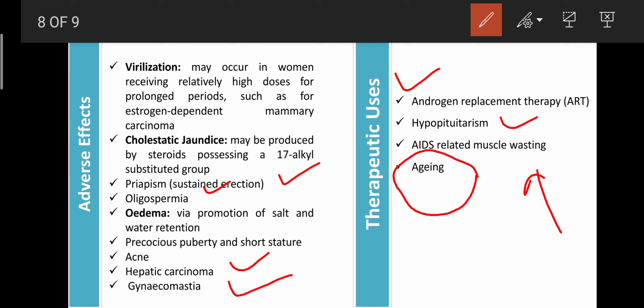So like that it can avoid aging by enhancing the supply of oxygen through regulation of erythropoiesis. So these are the therapeutic uses of all the androgens. They are helpful for treatment of malfunctions of the pituitary gland, as well as to avoid muscle wasting. Even they are helpful to avoid aging, and they are commonly used in the treatment of androgen replacement therapy, also known as ART.